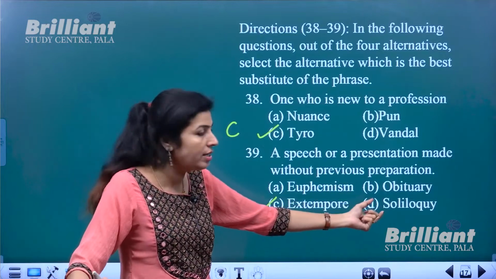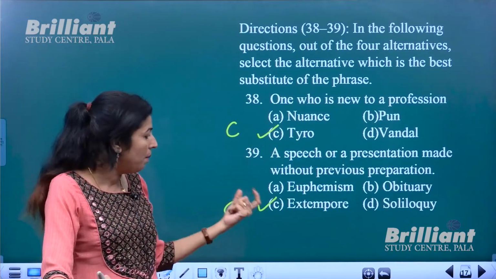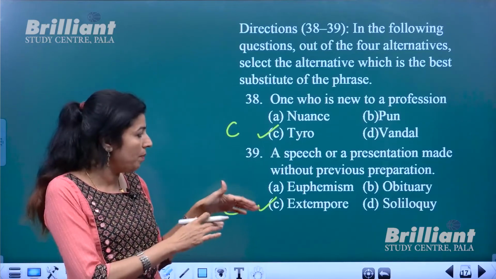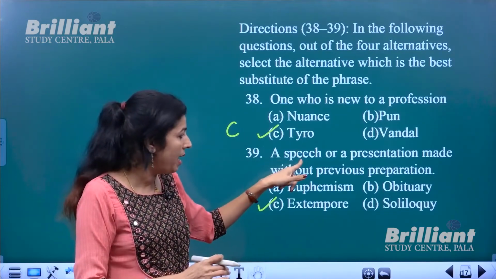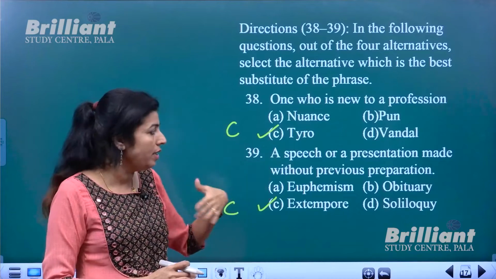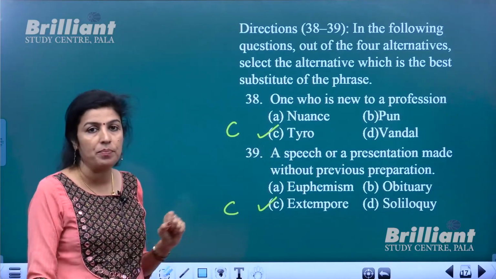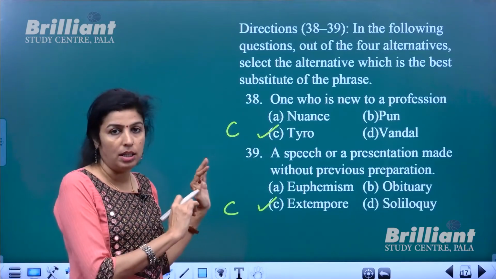Not soliloquy, which is speaking to oneself, but extempore. Extempore is where you are given the topic on the spot and you present it without any previous preparation. So that is the term to be used.